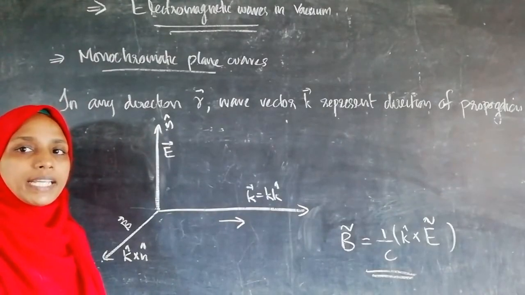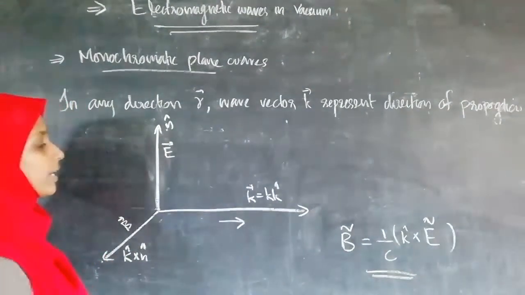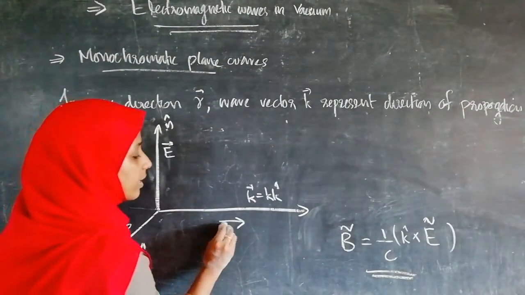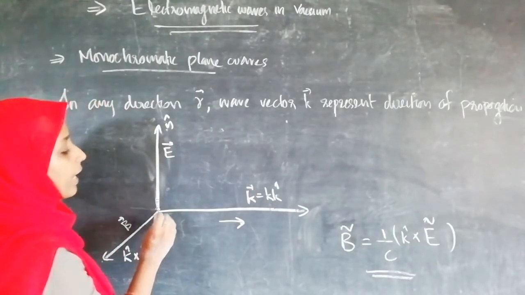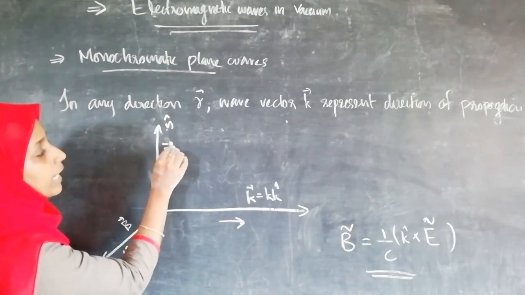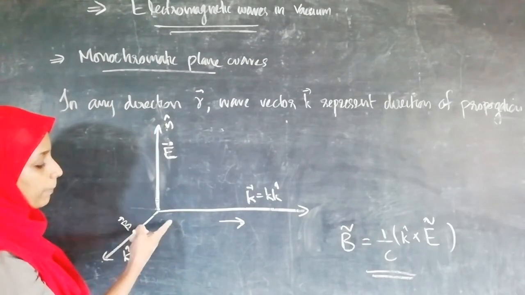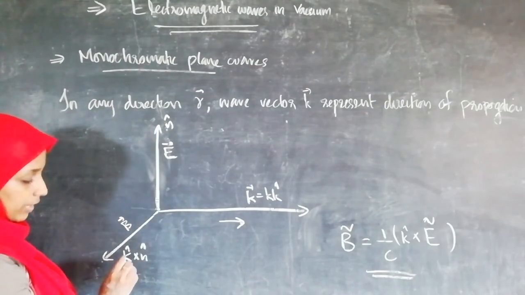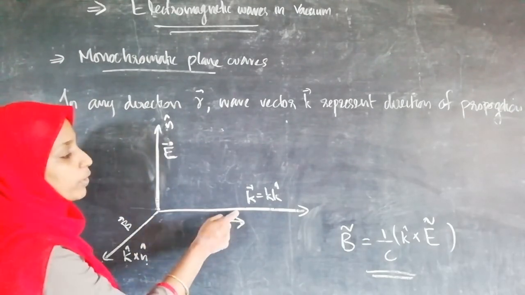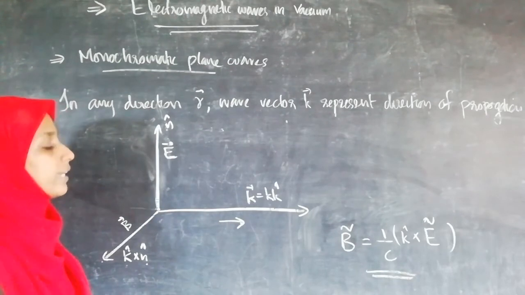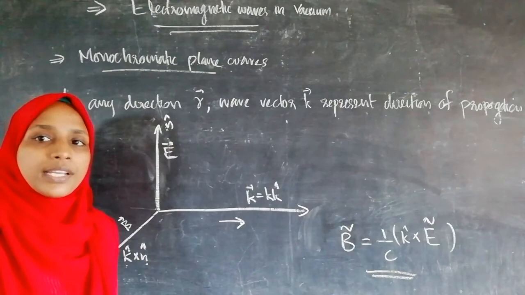The electromagnetic wave traveling in any general direction with the wave vector k can be represented using this figure. If this is the traveling or propagation direction representing the wave vector k, and this is the electric field vector E, which is in the direction normal to k, that is n, then B will be along the direction of the cross product of k and n, that is k cross n, which is perpendicular to both k and n, which again says that electromagnetic waves are transverse in nature.